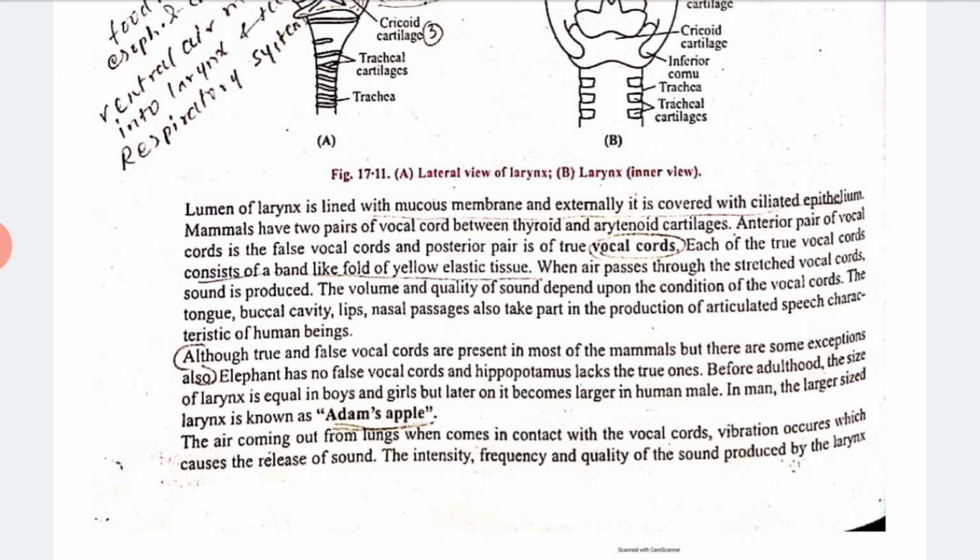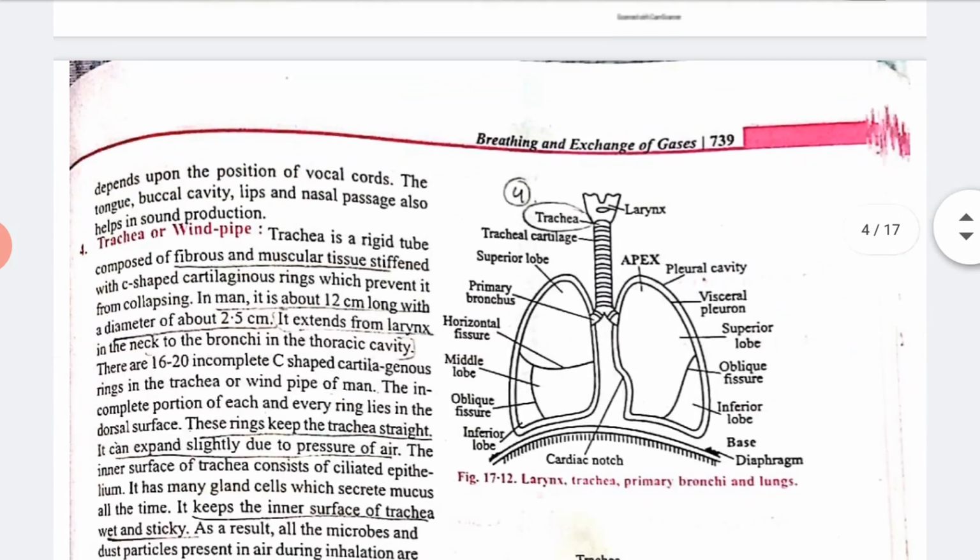Okay, the name is present. As you all know, in man the large sized larynx is known as Adam's apple. Now the fourth we have is the trachea, or we can say the windpipe, right?